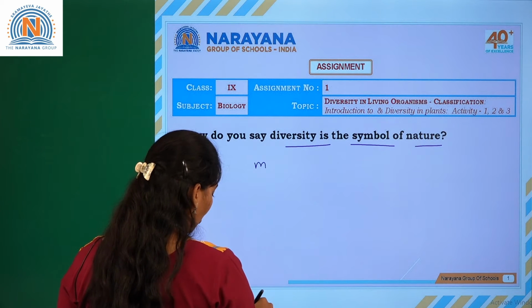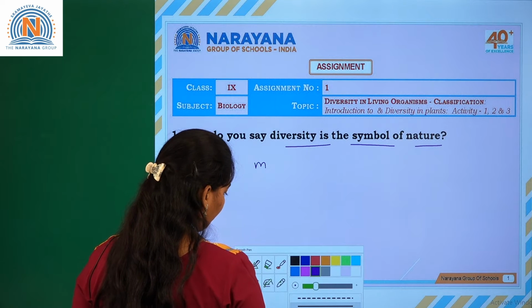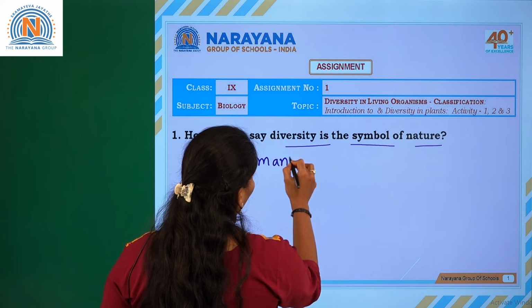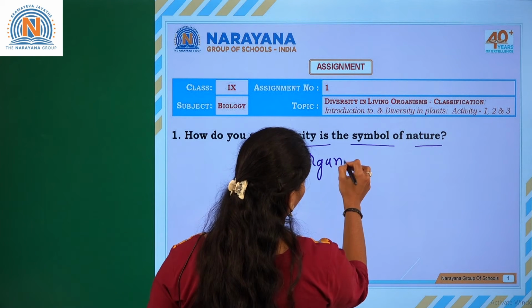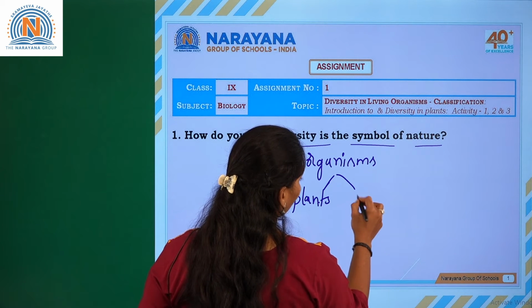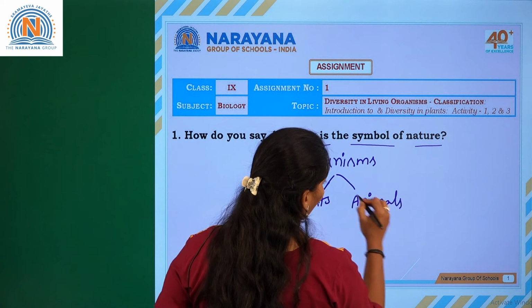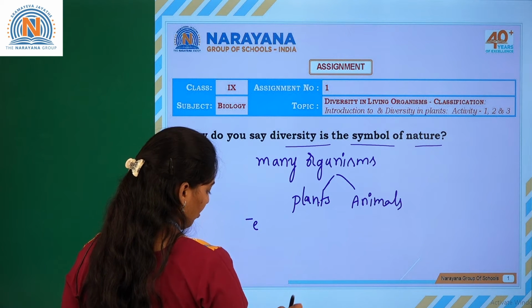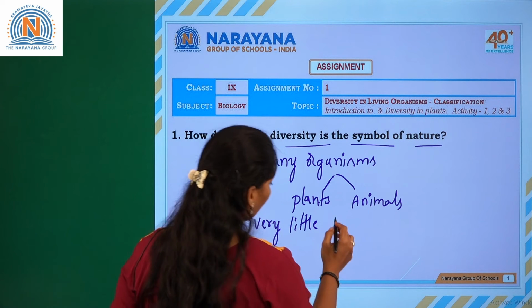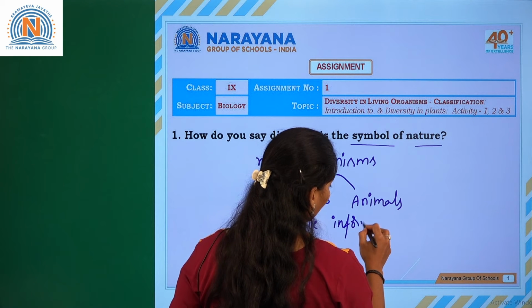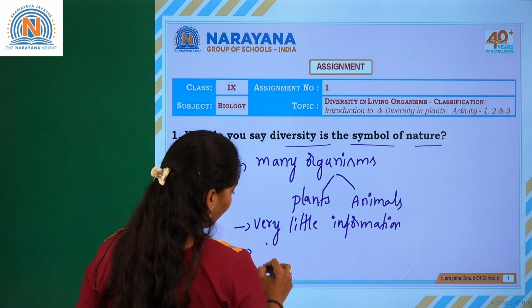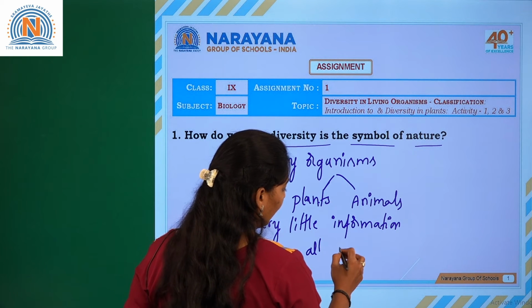We can see that many organisms, such as plants and animals, and if you see, very little information we know about them, from all environmental conditions